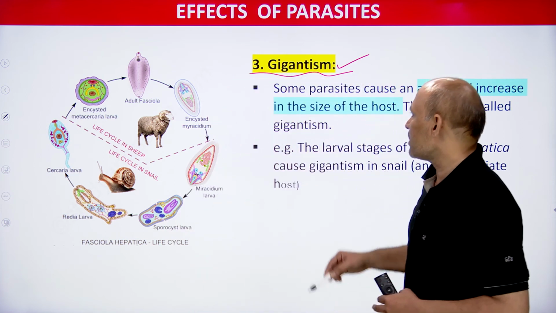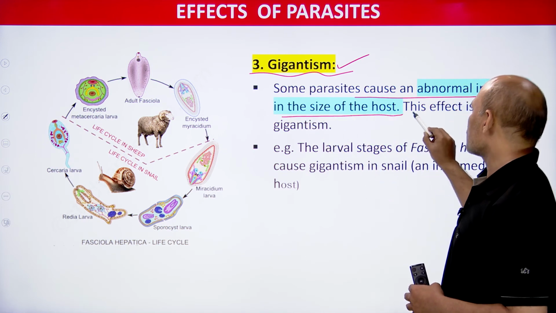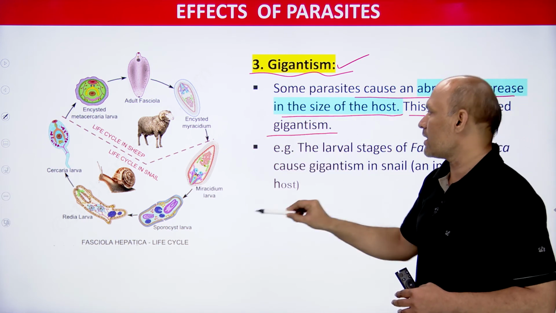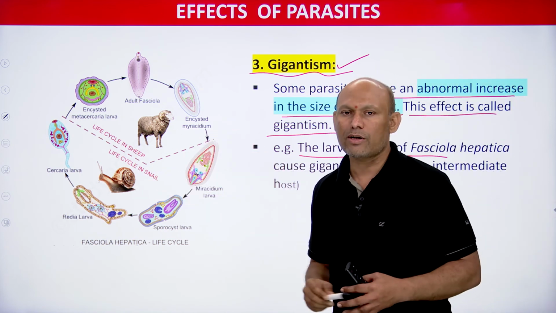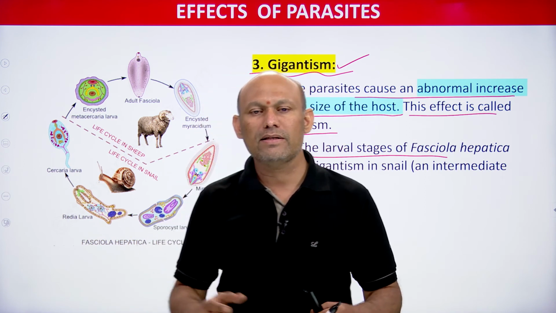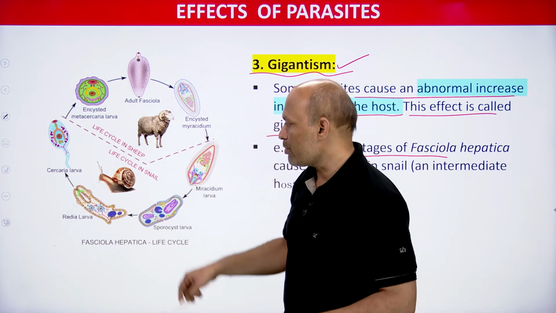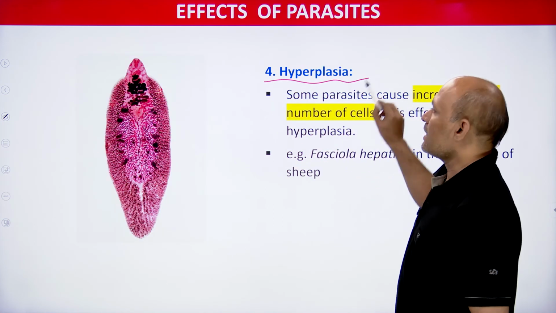So that is what I have mentioned. Some parasites cause abnormal increase in the size of their host. This effect is called gigantism. When the larval stages of Fasciola hepatica enter the body of the snail, the snail's body size increases abnormally, and this is gigantism, students. So I hope you understood. It's very simple. Next you see hyperplasia, students.